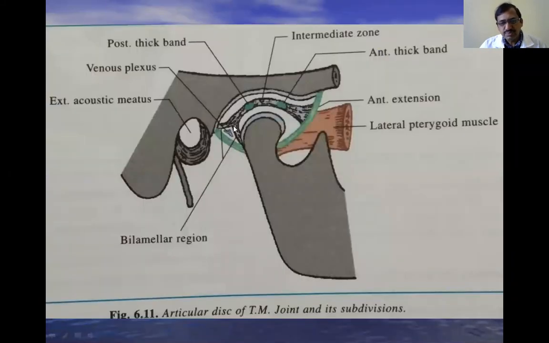This is the intra-articular disc. It divides the joint. This is the total joint cavity, and it divides the joint cavity into two parts. The upper part is the menisco-temporal compartment, and the lower part is the menisco-mandibular compartment. And this is the intra-articular disc. It is also called the meniscus, just like our knee joint. Okay.